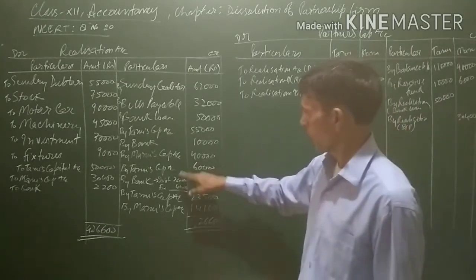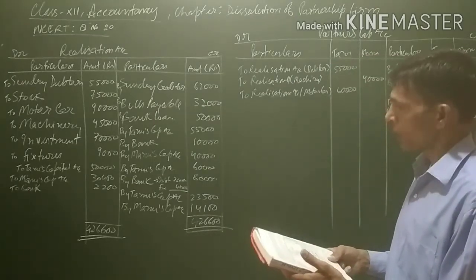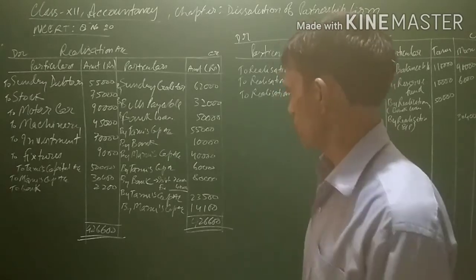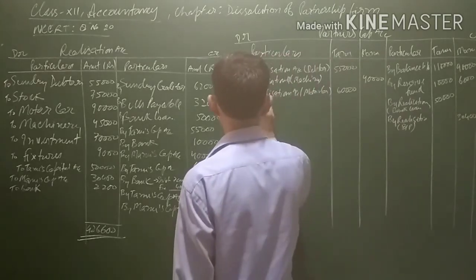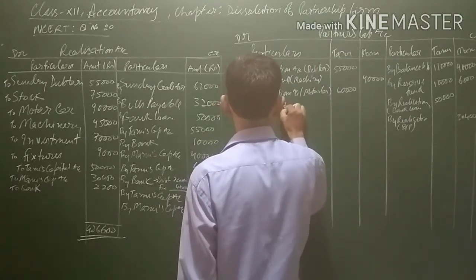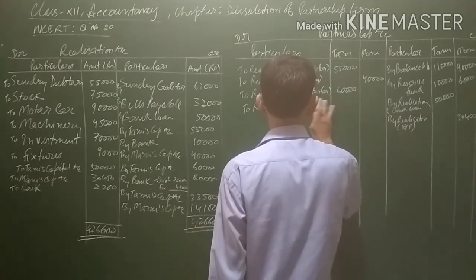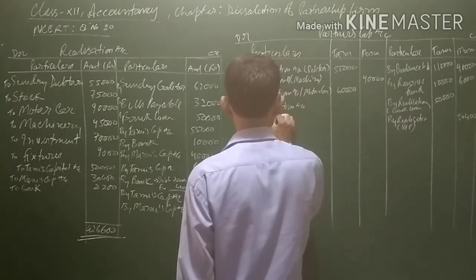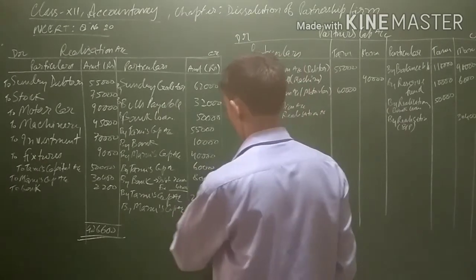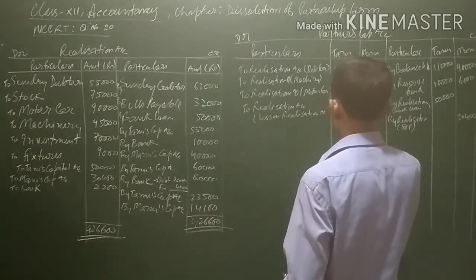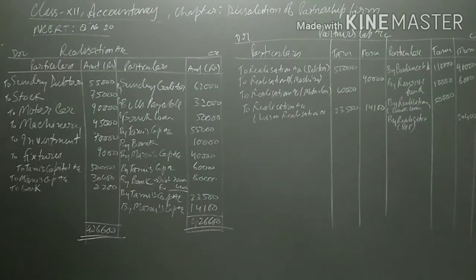Then again, Tanu's capital account. And lastly, nothing is left. And the balance, that is the loss on realization, will also be debited. For the loss on realization, the partners' capital accounts will be debited to realization account. To realization account, in bracket loss on realization. The amount is 23,500 and 14,100. Now, the balancing of the partners' capital accounts will be done.